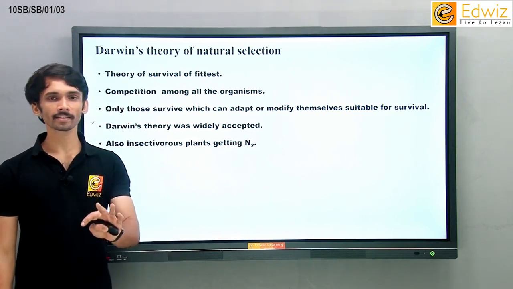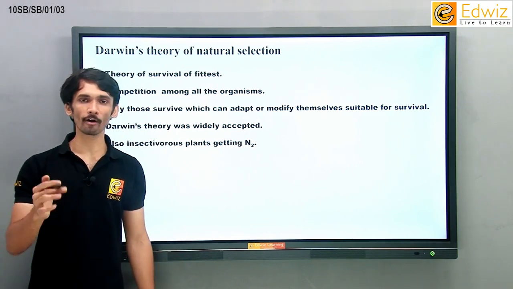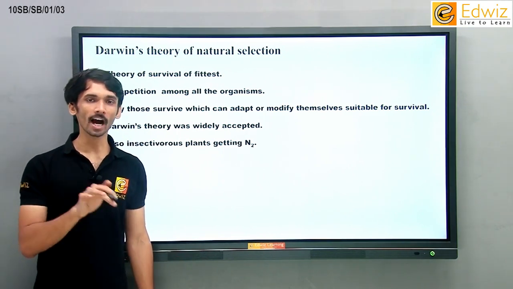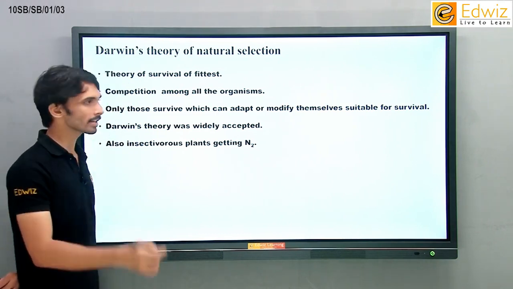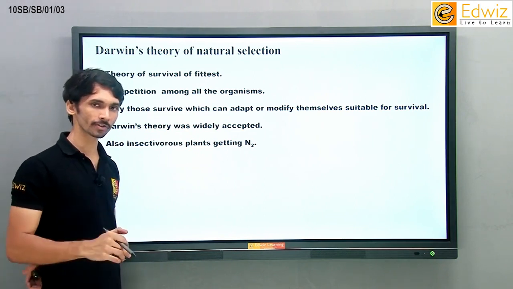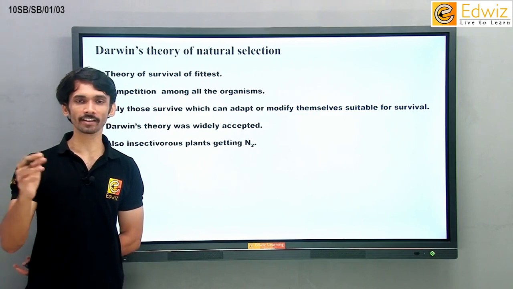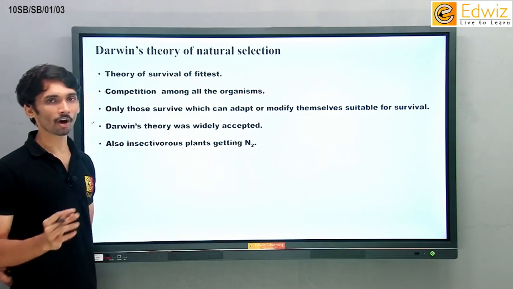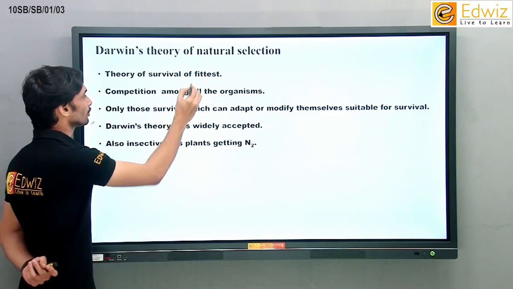Earth always places some or the other challenges. According to those challenges, you have to evolve. You have to adapt yourself. आपको उसकी आदत लगानी पड़ती है. If you can adapt, you are actually passing natural selection. Natural selection means what? Nature only selects those who are fittest for survival, not smarter, who are fitter for survival. If they are fit, they will survive. If they are not fit, if they are not bringing changes within their body, they won't survive. The survival of the fittest.